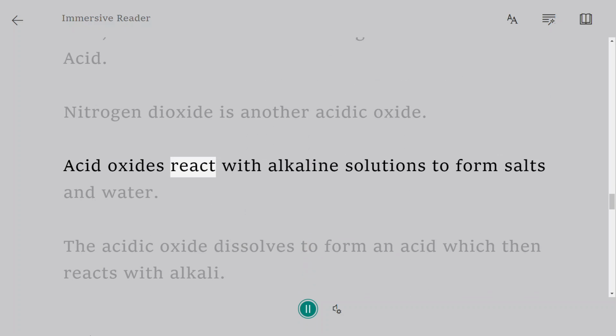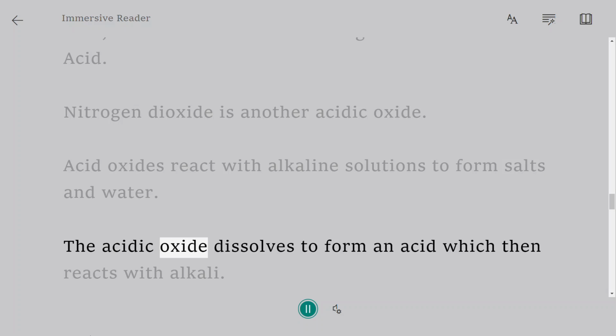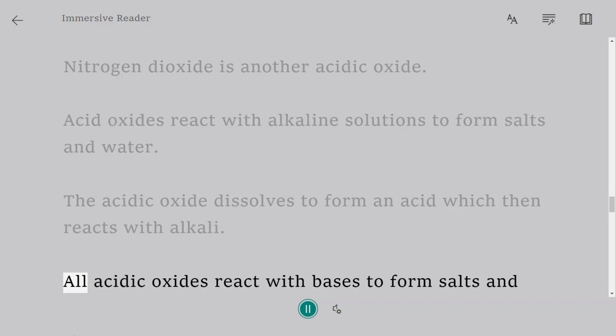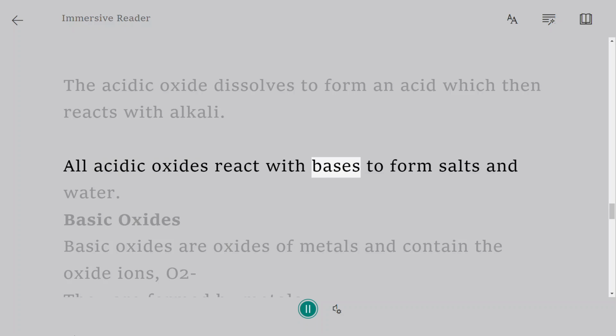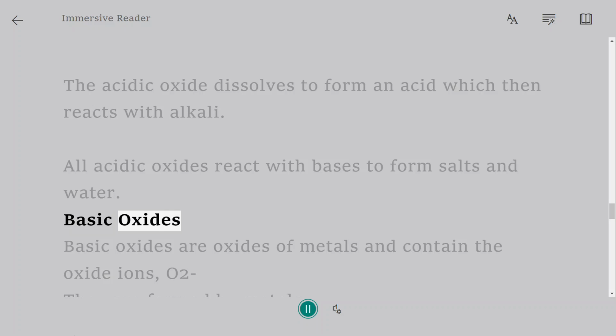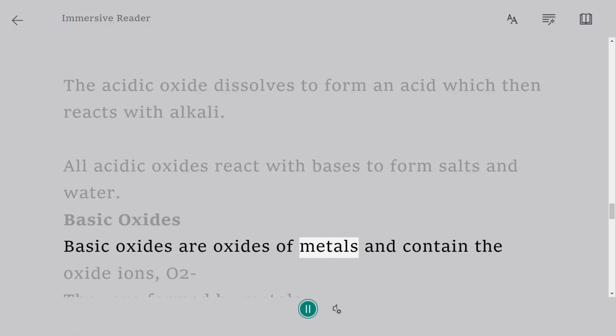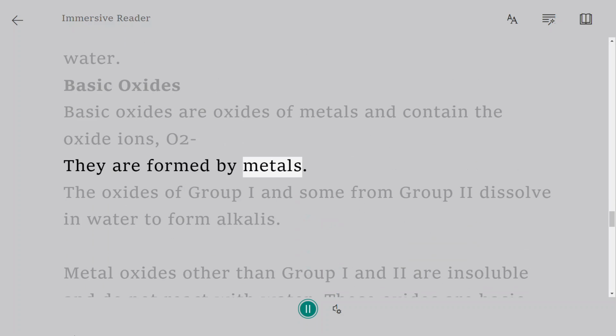Acid oxides react with alkaline solutions to form salts and water. The acidic oxide dissolves to form an acid which then reacts with alkali. All acidic oxides react with bases to form salts and water. Basic oxides. Basic oxides are oxides of metals and contain the oxide ions, O2-. They are formed by metals.